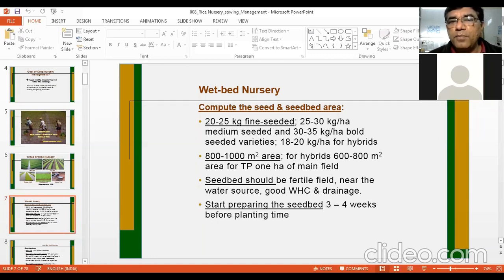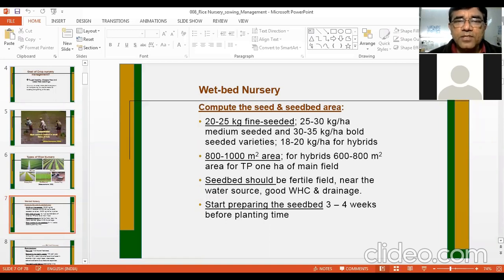So therefore, in normal varieties, 2 to 3 seedlings are transplanted in one place. In hybrid, it is 1 to 2 seedlings. Therefore, seed rate in hybrid is less. And then for transplanting 1 hectare area, you need about 800 to 1000 meter square area of the nursery. For hybrid, it is 600 to 800 meter square for transplanting 1 hectare land.